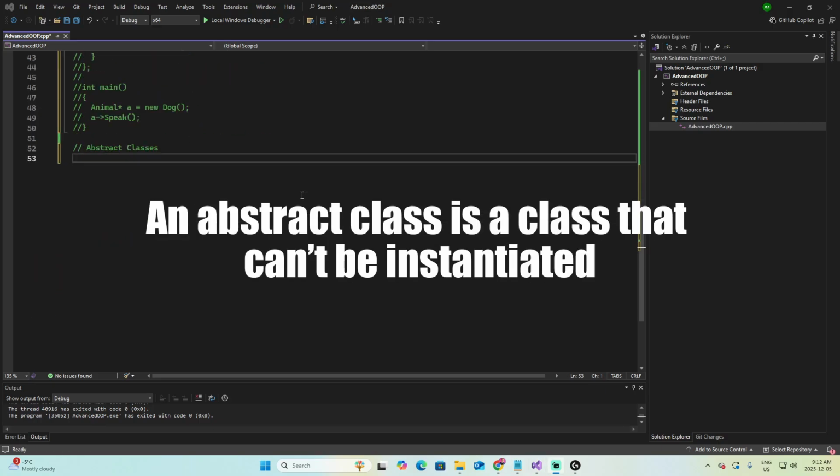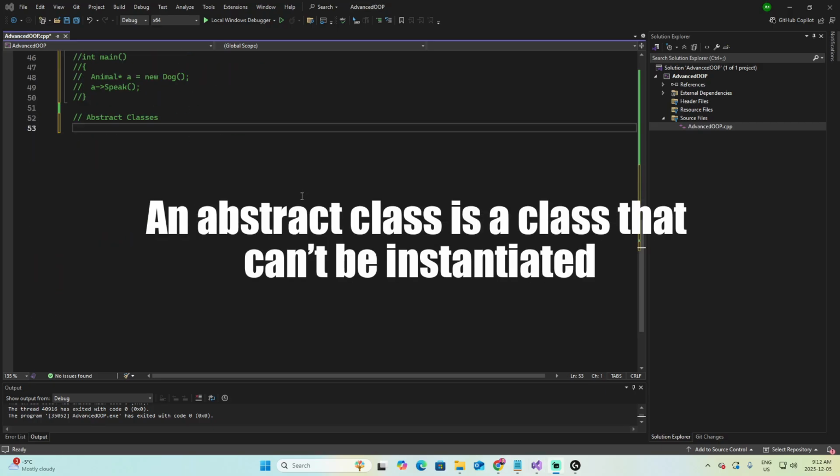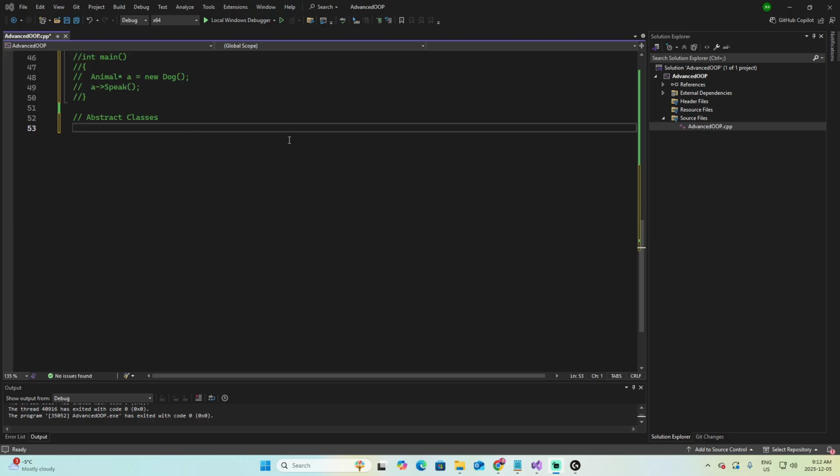An abstract class is a class that cannot be instantiated. You use them to define a rule or a behavior that all child classes must implement. You create them using a pure virtual function, which means a function without a body. Let's go for an example.